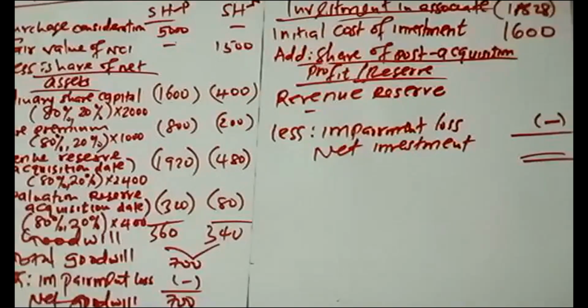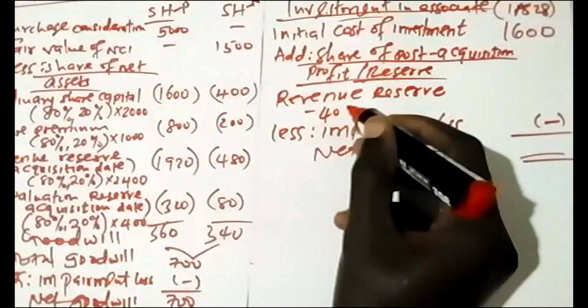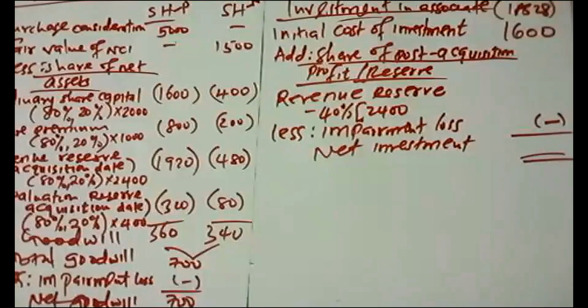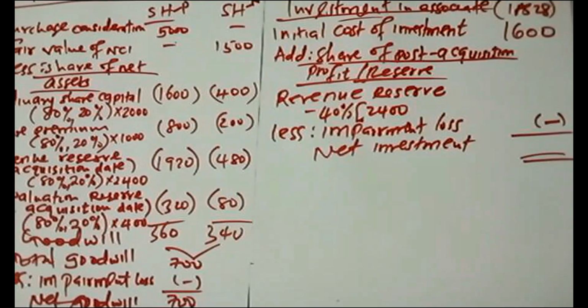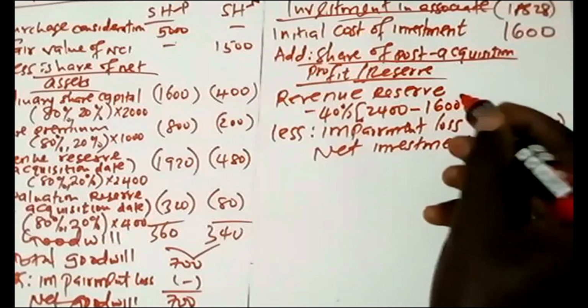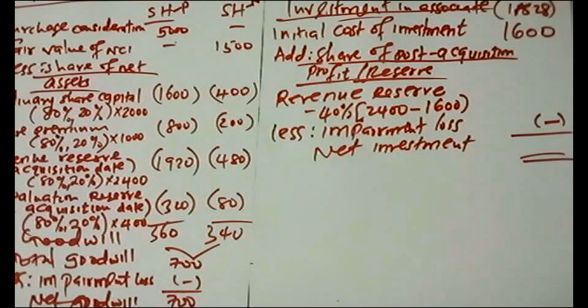You multiply with the rate, like now it was 40%. 2,400 was the balance carried down, because statement of financial position balances are as at the end of the year. You minus the one which was there at the time when the relevant investee company was acquired. That is how you get the post-acquisition reserve.